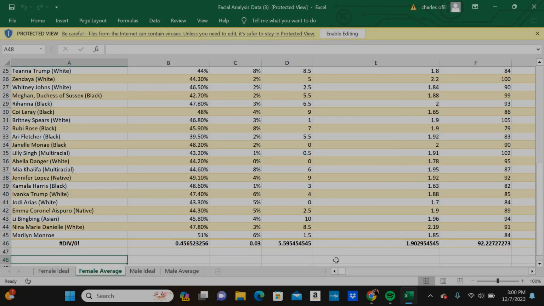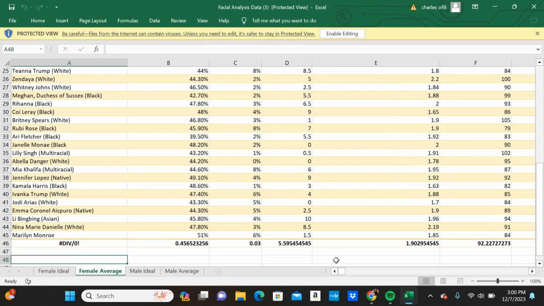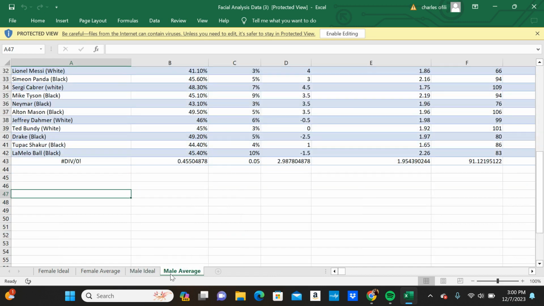All right, so this is my facial analysis data sheet, and this is a complete full version of all the celebrities that I have analyzed, and I pretty much broke everything down. And let's see, this is the female average, which is 45 females, and then the male average is 42 males.